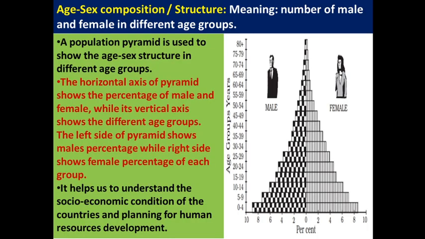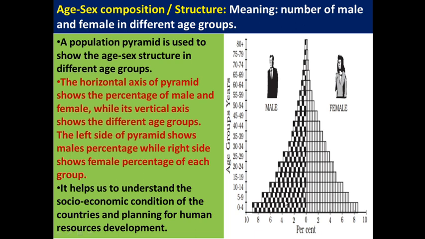The next topic that we are going to cover in this class is age sex composition or structure. Here we are learning age and sex composition together. First, we need to know the meaning of age sex structure or composition. Age sex composition or structure means the number of males and the number of females in different age groups. Here we have the age groups, and here we have a horizontal bar diagram: number of males, number of females, for each group.